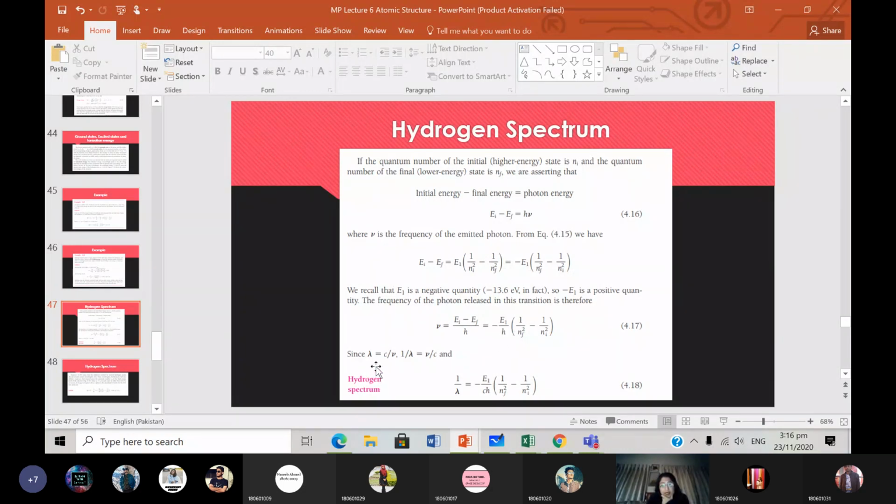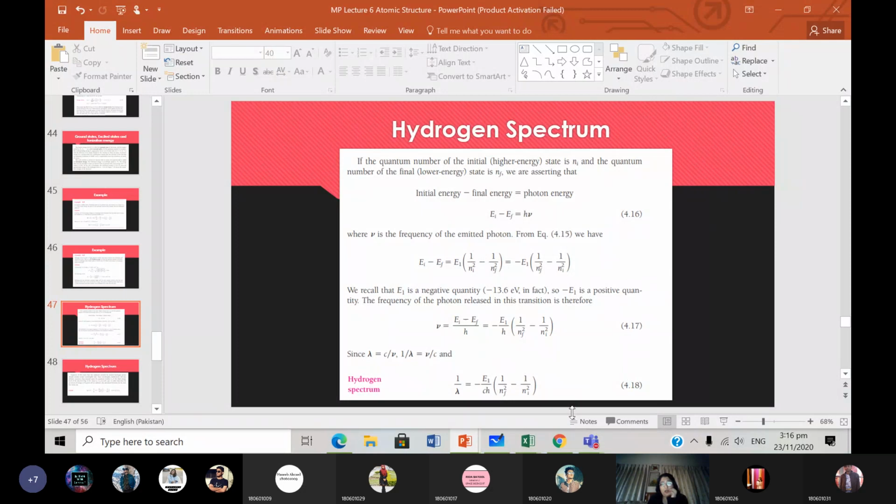And we know that lambda, the wavelength that is released, this is not the de Broglie wavelength, this is the wavelength of the photon, is equal to c over frequency. So 1 over lambda will be equal to frequency over speed of light. So this frequency over here, if you divide by the speed of light, you will get ν over c, which is 1 over lambda. So 1 over lambda is equal to this equation.